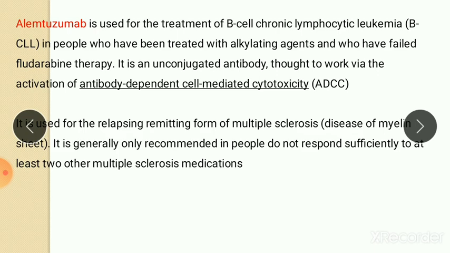It is used for relapsing remitting multiple sclerosis. It is a disease of the myelin sheath of brain or neuron. It is generally only recommended in people who do not respond sufficiently to at least two other multiple sclerosis medications.